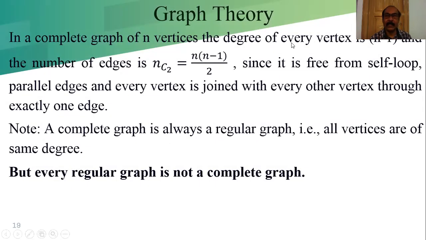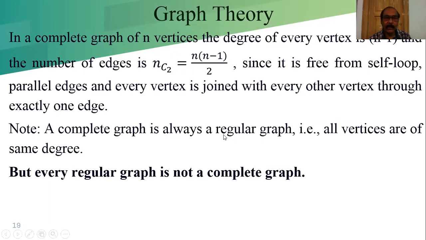That explanation is here. In a complete graph of n vertices, the degree of every vertex is n minus 1, and the number of edges is nC2, equal to n into n minus 1 by 2. The number of edges is nC2, but the degree of the vertex is n minus 1, since it is free from self loops and parallel edges, and every vertex is joined with every other vertex through exactly one edge.